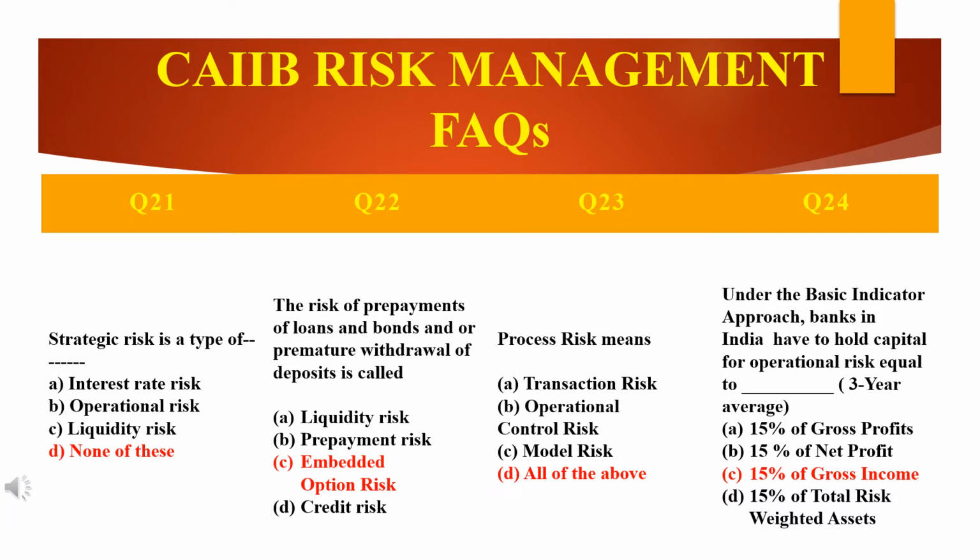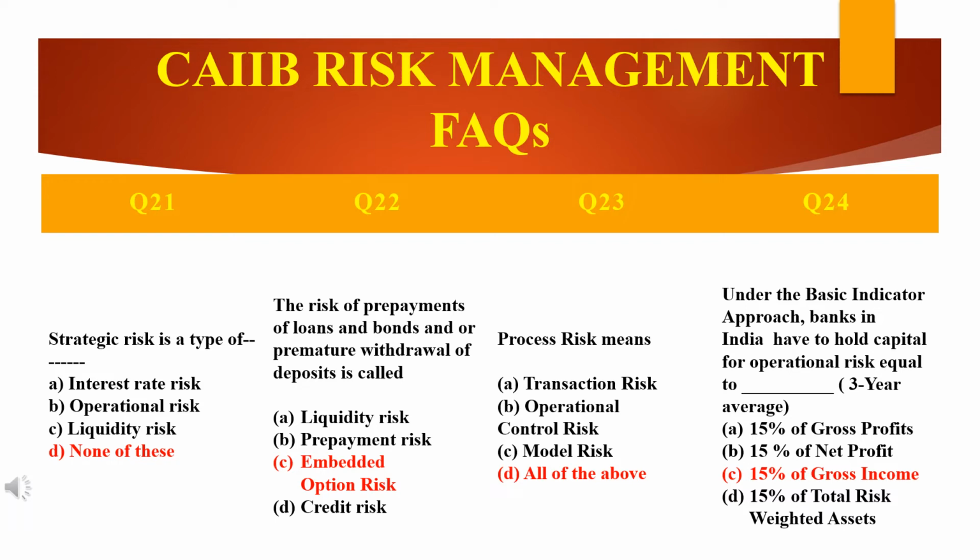The cash flow will vary depending upon whether an option is exercised or not. I repeat once again, this is also an important question. Just mark it as important. Every question is very important from the exam point of view. See here, the answer is C, embedded option risk. Embedded options such as the option for a customer to prematurely encash the deposit, or prepay the loans, will create uncertainty regarding the cash flow from the assets.